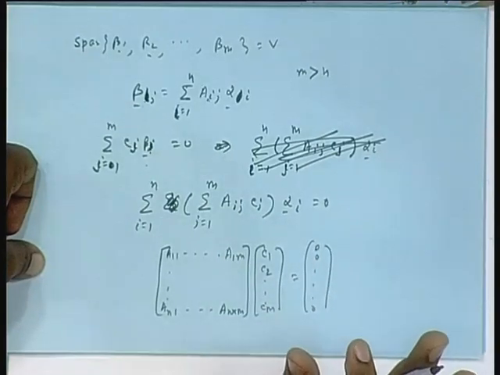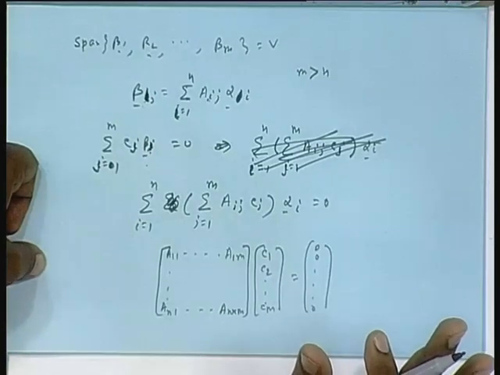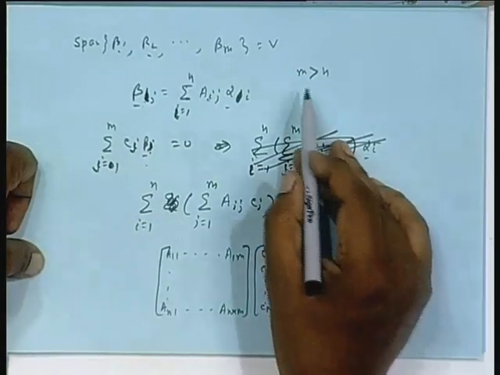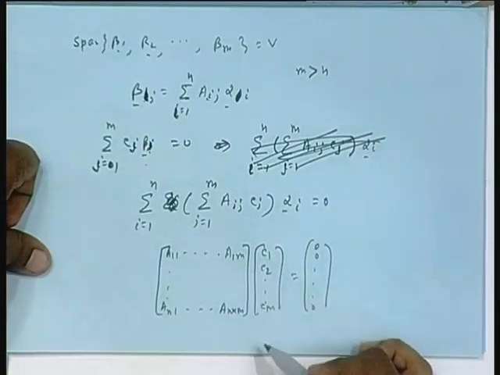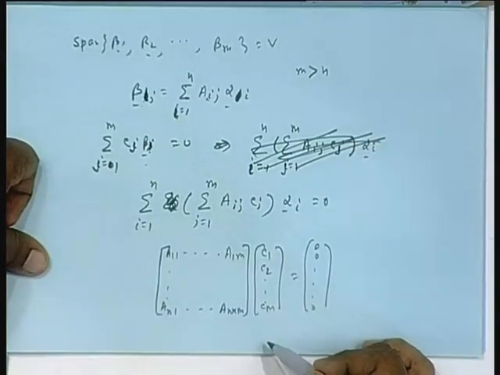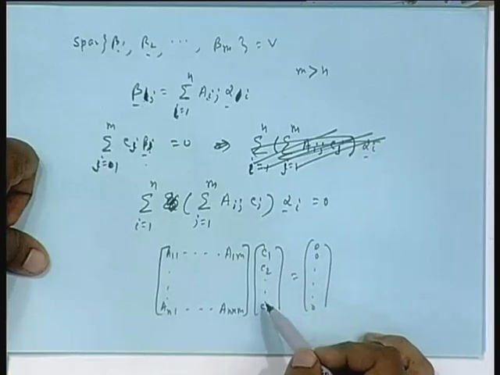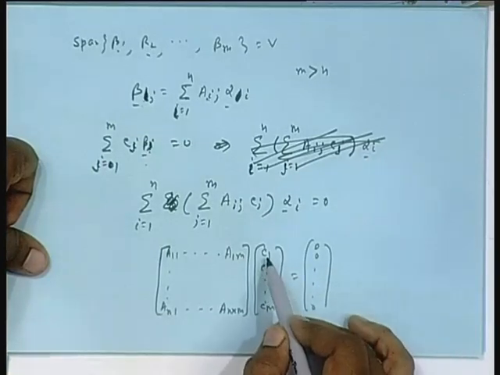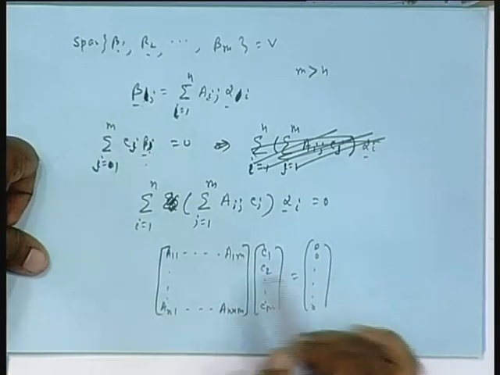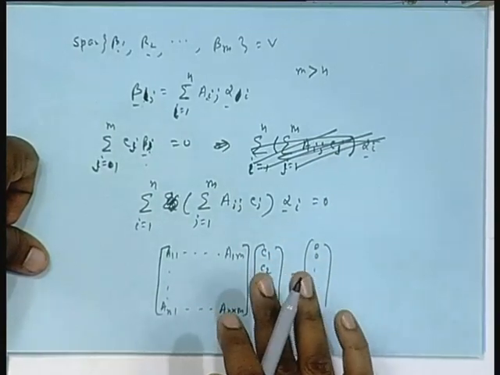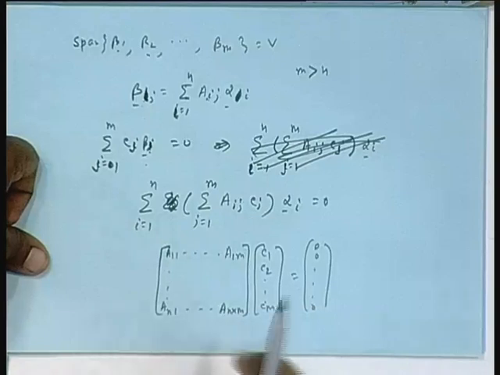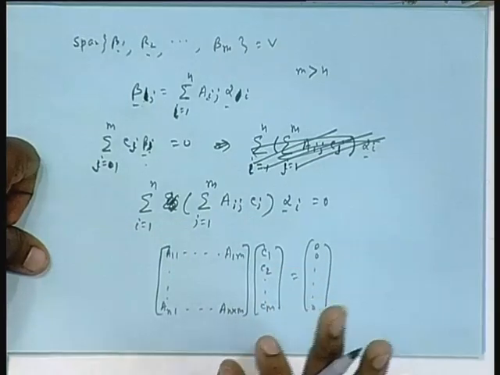Okay, you get this. But if m is greater than n, that means what? You have got more unknowns, fewer equations. So, obviously, I can take some coefficient to be non-zero, and subject to that I can find a solution so that it is satisfied. It is a basic thing of algebra. If you have more unknowns and fewer equations, all 0 is not the only solution. You can find non-zero solutions easily, isn't it?